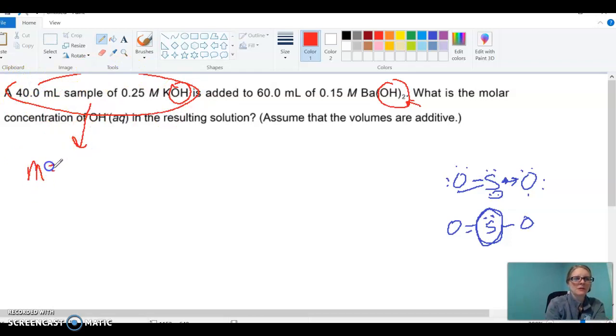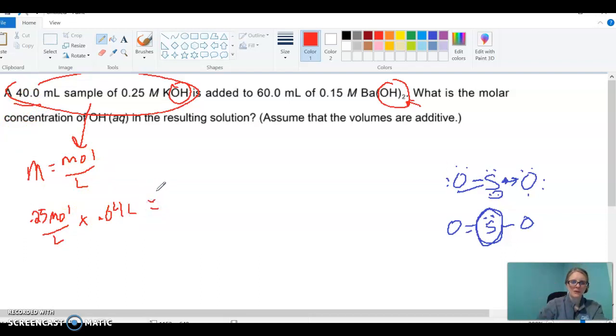So I'm going to look at how many OHs in this first one. Well, molarity is moles per liter. So what I happen to have is 0.25 molar, 0.25 moles per liter of KOH. And I'm using 40 milliliters, or that's 0.04 liters. So 0.25 times 0.04 is 0.01. Now, I'll be honest, I had to use my calculator for that very part. You might too, because I didn't know which way the zero was. Anyway, my downside, something I would really have to look at before I took the AP test.